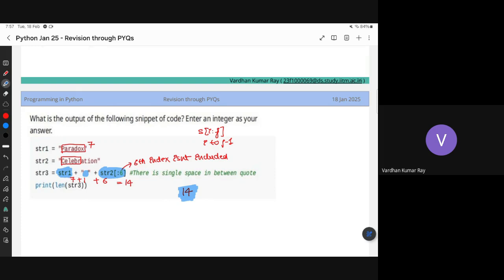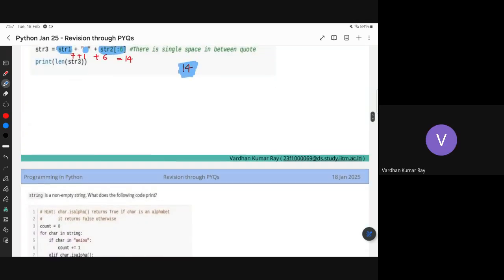Yes, so somebody asked, a colon 6 should end at 5, right? But I'm starting from the 0th index, right? So 0, 1, 2, 3, 4, 5 will give me 6 letters. Got it? Yes, sir. Clear. So now let's move on.